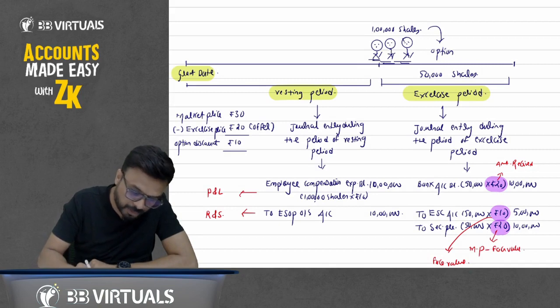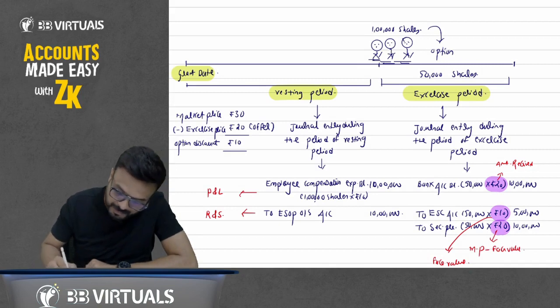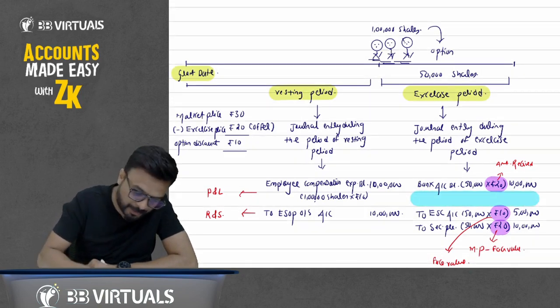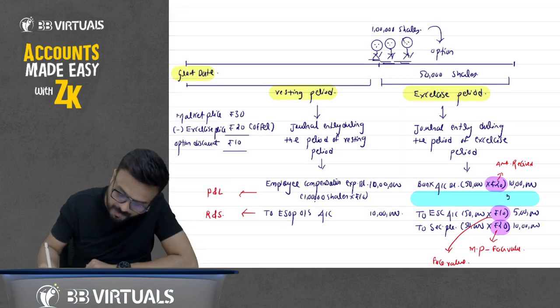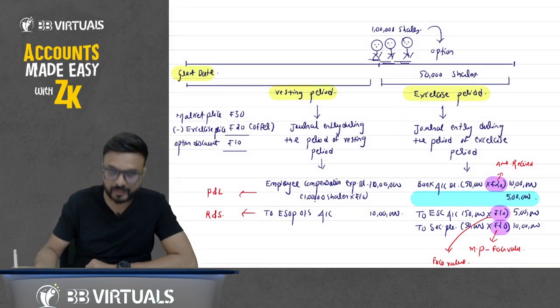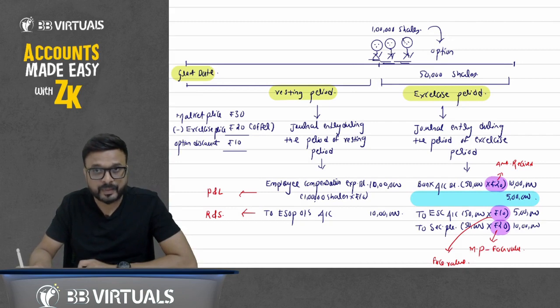Now, very important point. What about this 5 lakh here? Okay. Now what happened here? You will debit here 5 lakh rupees, but how have we calculated 5 lakh? This 5 lakh represents the discount amount.